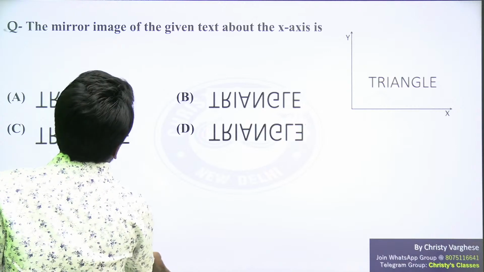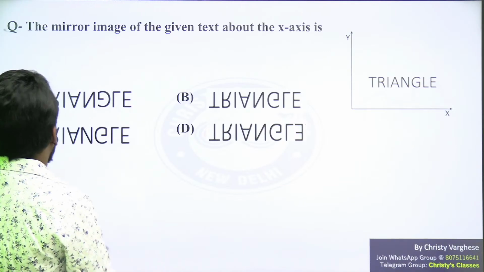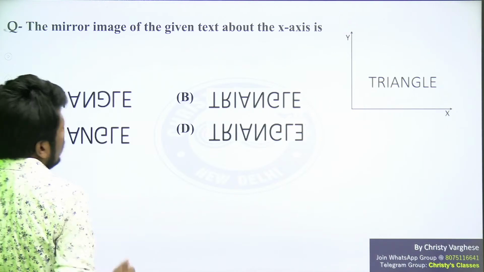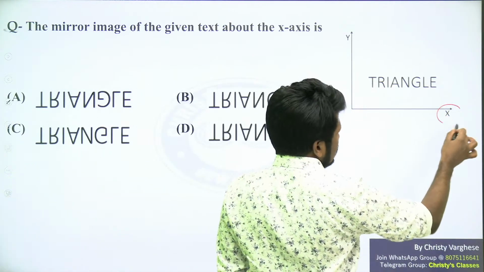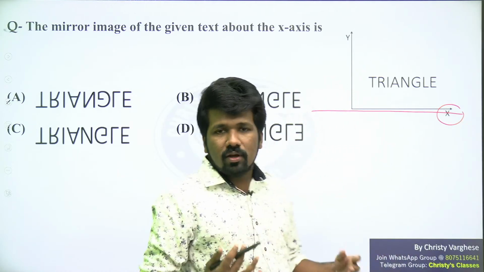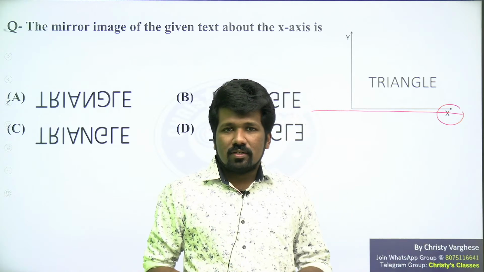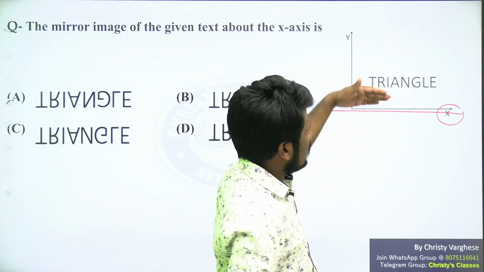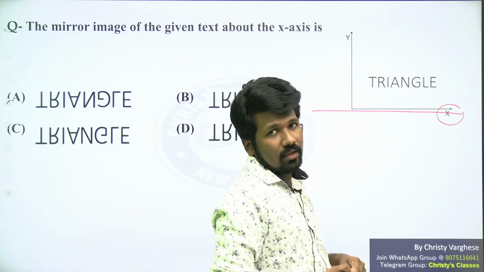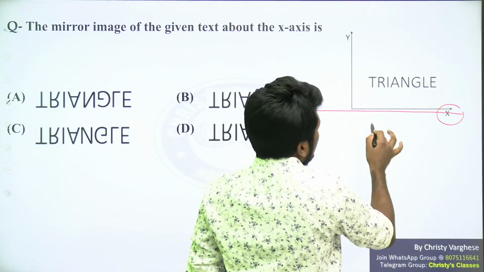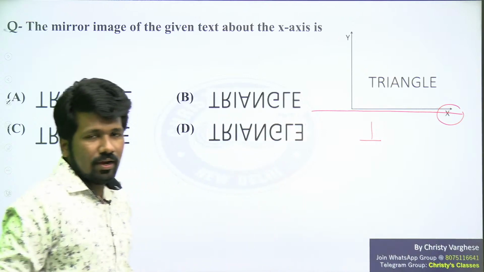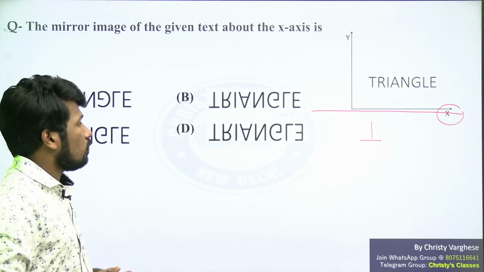So here the question is asking for the mirror image of the given text about the x-axis. They can ask about the x-axis or about the y-axis also. Here it is about the x-axis. That means if you consider this x-axis as a mirror, how will the mirror image look like? Mirror image means definitely, as it is a horizontal mirror, there will be a vertical flipping happening. Vertical flipping means T, when you flip, you will get it like this. Similarly, all other letters. Now, how to save more time, that we will focus on.